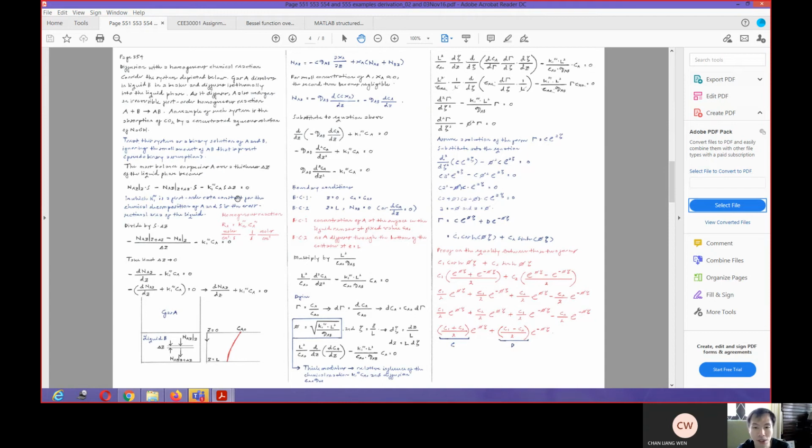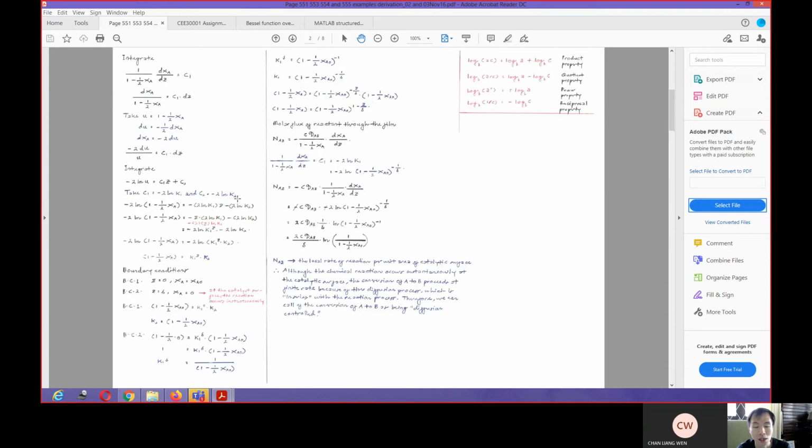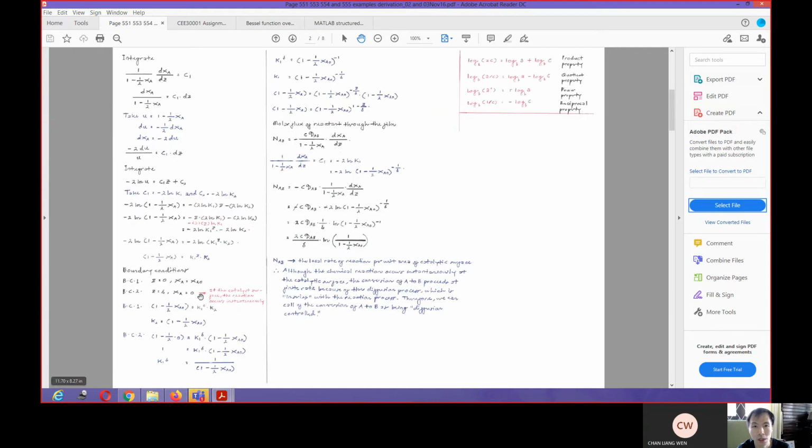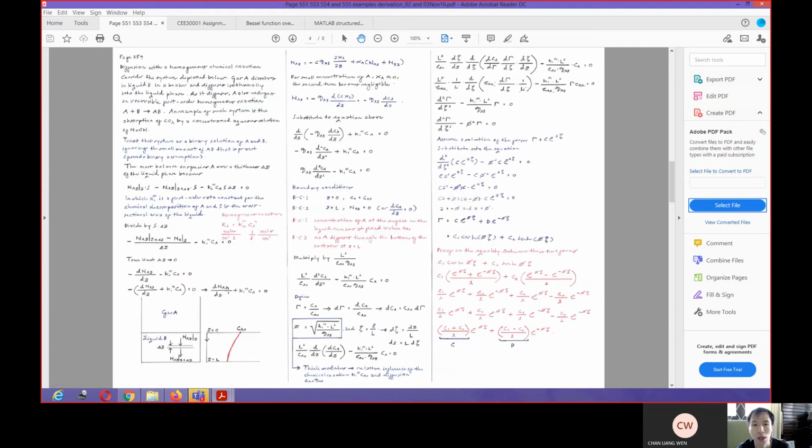If the reaction occurs at the surface, then the reaction expression for that system will appear in your boundary conditions. But if your reaction occurs in the bulk portion of your system, then it will appear in your mass balance. So the way that you proceed with this chemical reaction is quite particular, and you need to understand how you connect the mathematics and physics with your particular scenario.